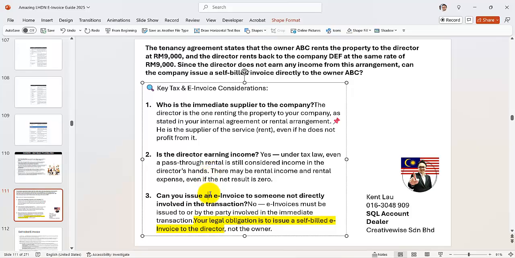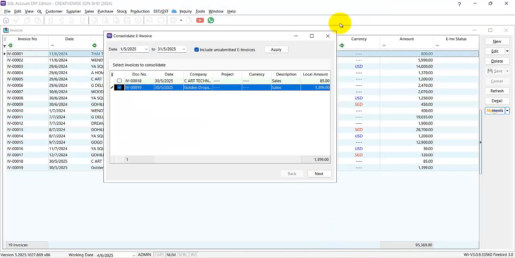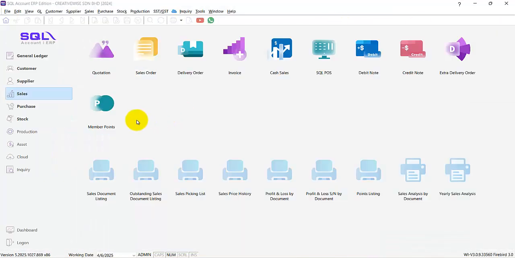So the next question is, can you issue an invoice to someone not directly involved in the transaction? No, because the invoice must be issued to or by the party involved in the immediate transaction. So as the company, your legal obligation is to issue a self-bill invoice to the director. But again, in SQL it's easy to do that. Just issue a self-bill invoice.